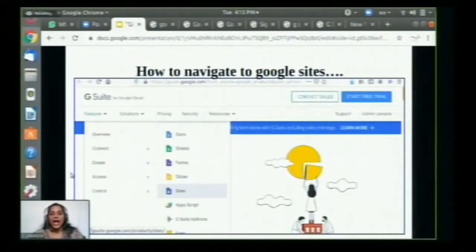Before we get started, there are a couple of things we need to consider. First is the access or navigation of Google Sites. There are two to three ways you can access Google Sites. One is to just open the Google Chrome browser and type gsuite.google.com. Under features, you just click on Create and scroll down to Sites, as shown on the slide.